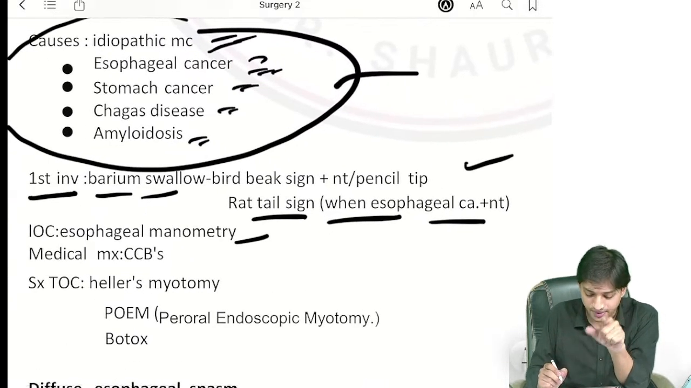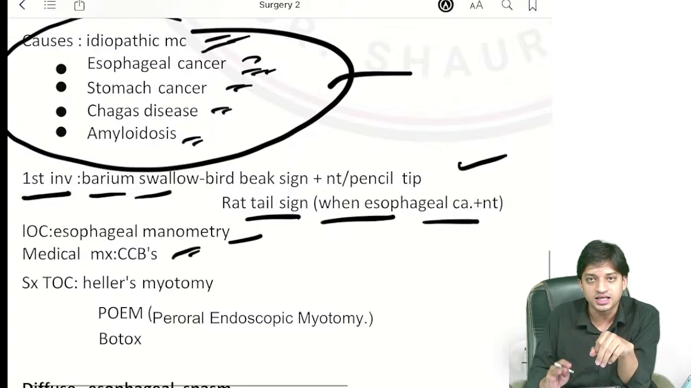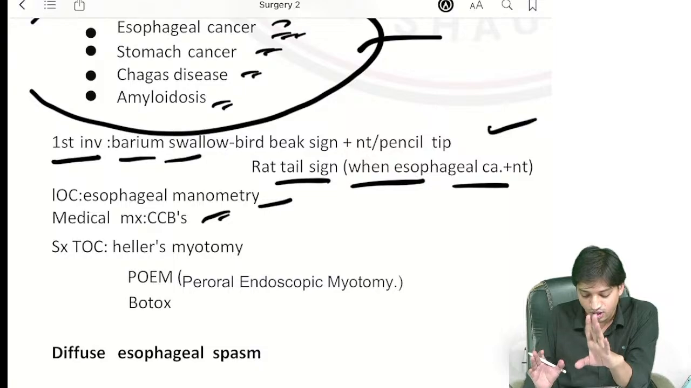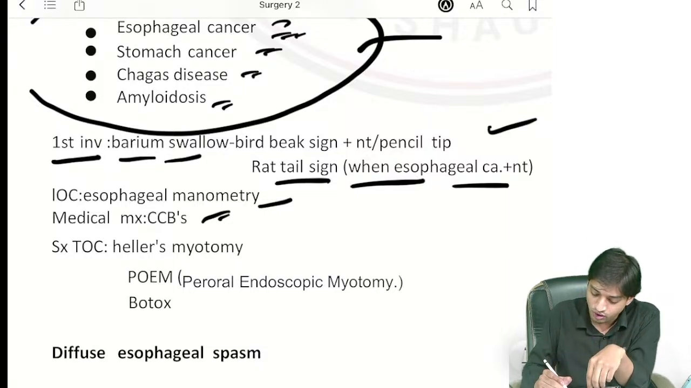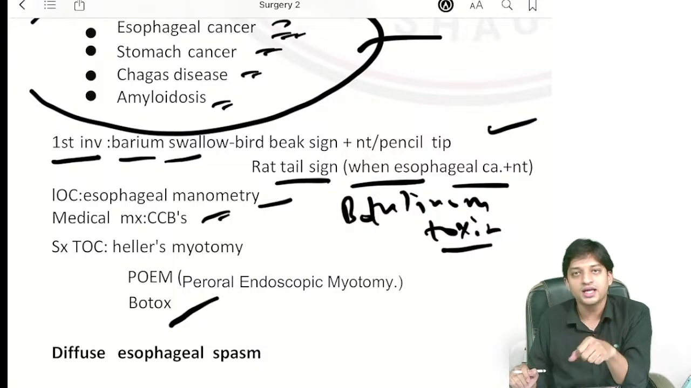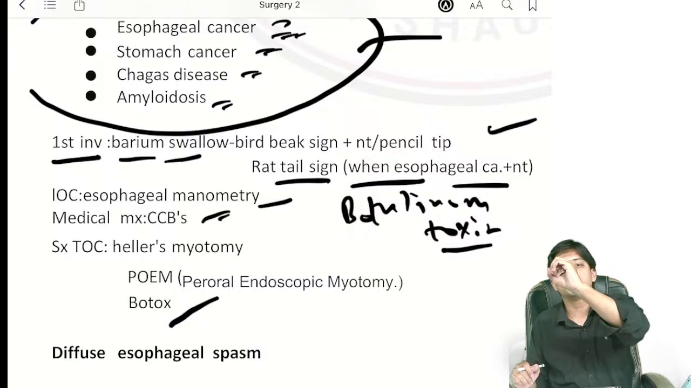In the medical management, what do you do? You give the calcium channel blockers. Surgical management or the treatment of choice, what are you doing? You simply know. Also, in medical management, you also give botulinum toxin, right? Or Botox. Why? Because there is failure of the relaxation of the esophageal sphincters. What you have to do?